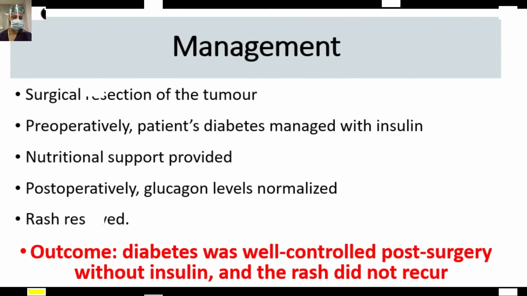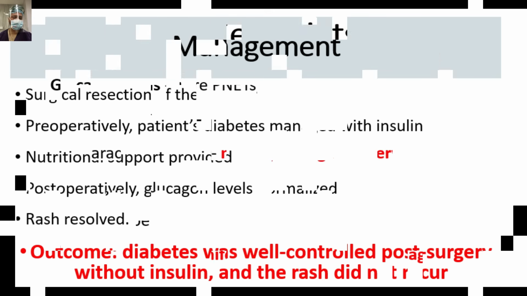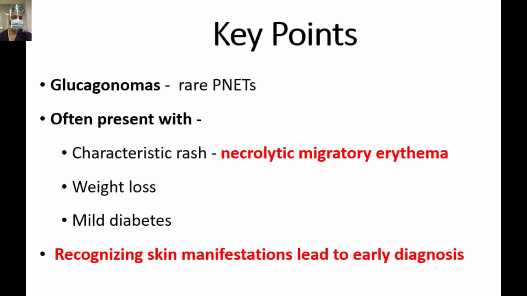So we did surgical resection for this patient. The diabetes was managed with insulin in the pre-op stage. Nutrition was improved. In the post-op stage, glucagon level normalized, the rash resolved, and diabetes was well controlled post-surgery without insulin, and the rash did not recur. So the key points for glucagonoma: it's a rare PNET, extremely rare.